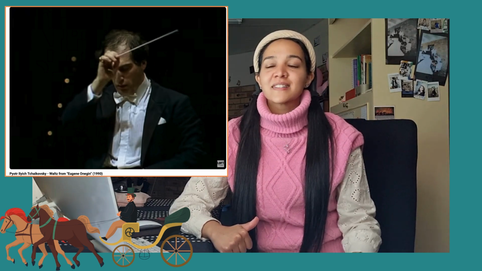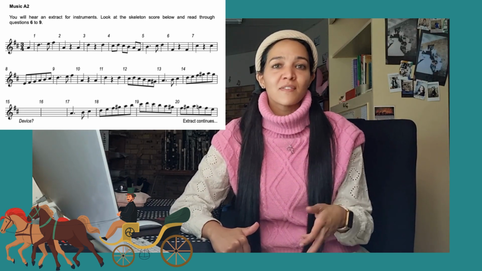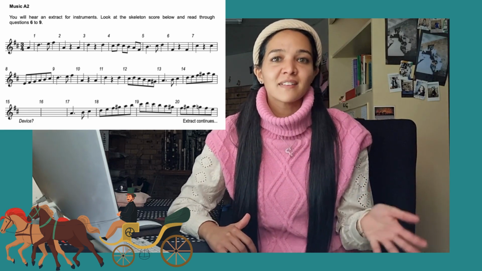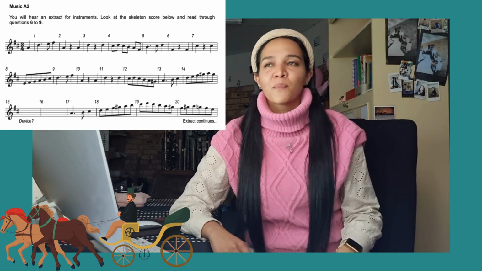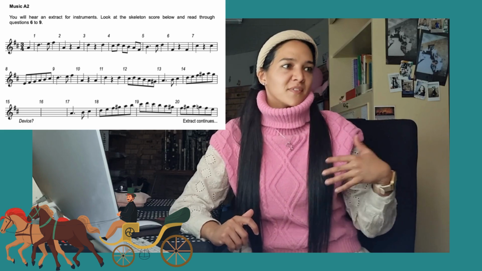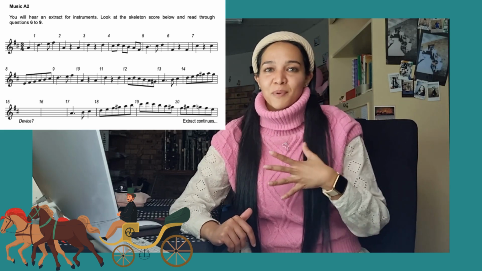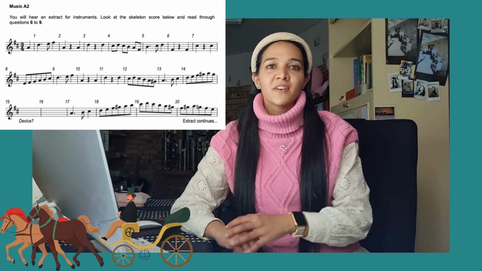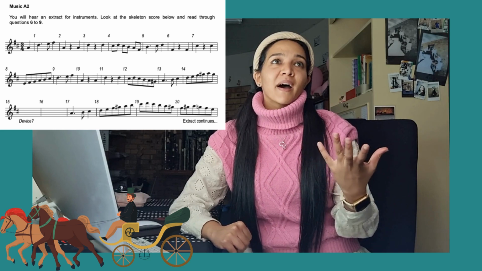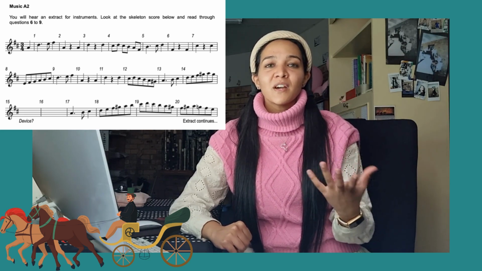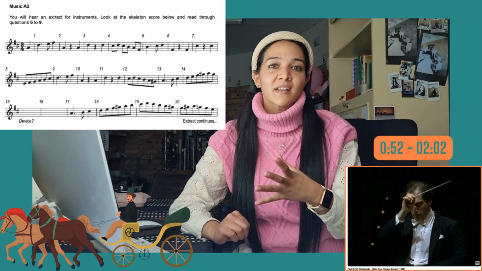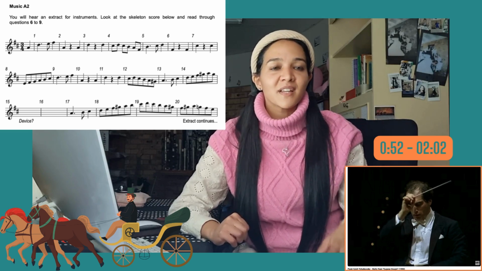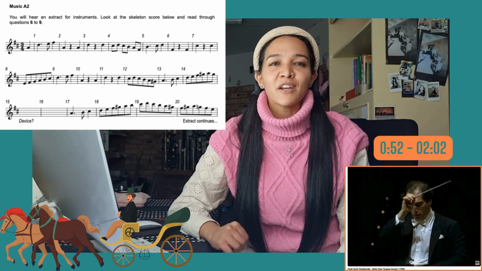Cambridge does give us a skeleton score in this case, which is lovely because not only do they give us a skeleton score, but in the track list they tell us from which specific minute and second to which specific minute and second they use. And of course, because I use a different version, it's going to be different for the one that I'm going to be dealing with in this video. So just a heads up, I'm using this YouTube video and it goes from 52 seconds up to 2 minutes and 2 seconds. That's what I have used.